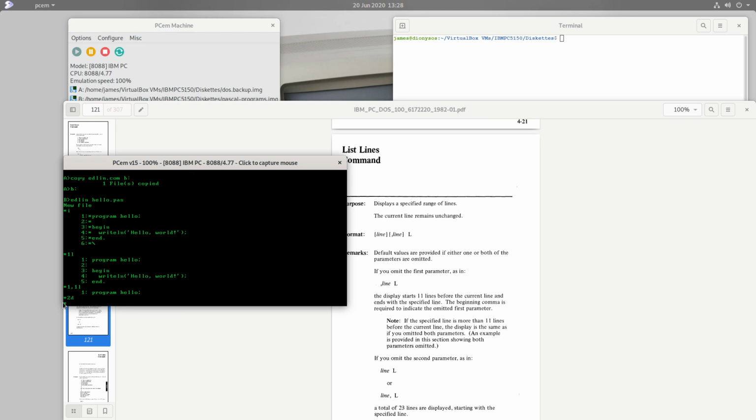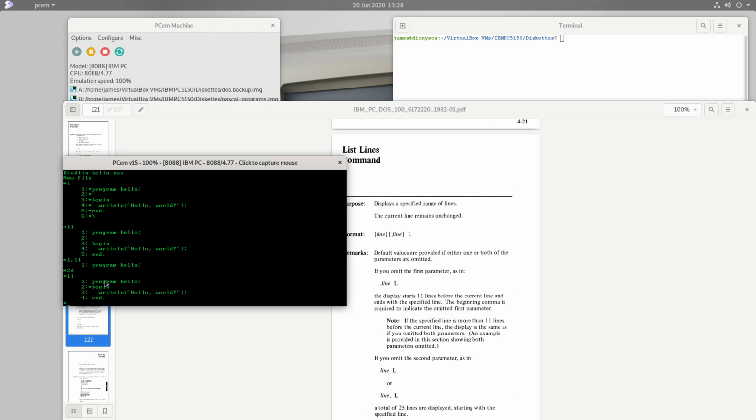Now, you can't really see what's happening. You're kind of editing, adding and removing lines here. It's not at all WYSIWYG. It'll be some years before we get WYSIWYG editors in DOS. And so to see what's happening, it's usually quite useful to list your file after one of these operations, just to make sure you didn't delete the wrong line. Now in our case we did it correctly.